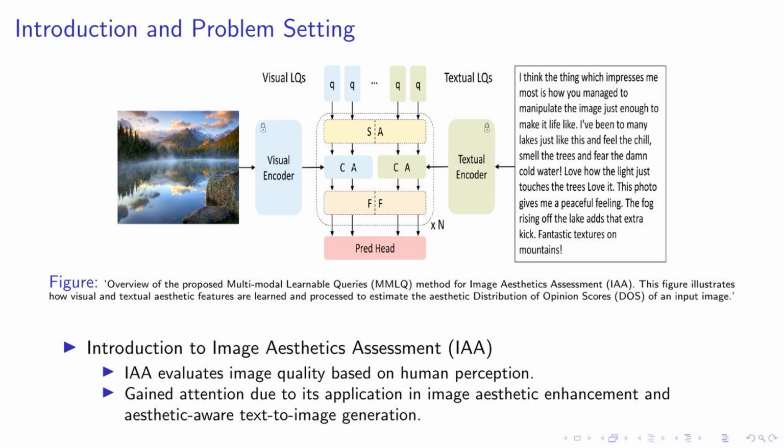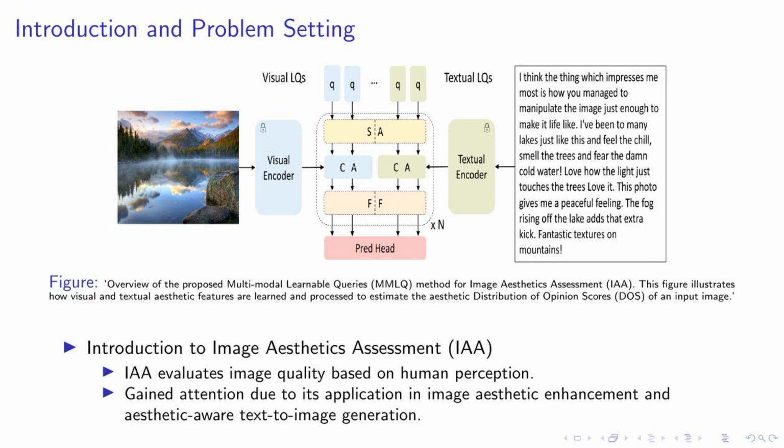Let's delve into the heart of our research, the multimodal learnable queries, or MMLQ, method for image aesthetics assessment, as shown in the figure. This innovative approach uses learnable queries with frozen image and text encoders to efficiently extract aesthetic features from images and their associated user comments.